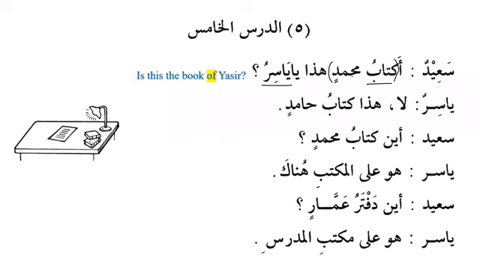Let me repeat it again. In 95% of the cases, the thing is indefinite and the possessor is definite. Akitabu Muhammadin hadha ya Yasiru.